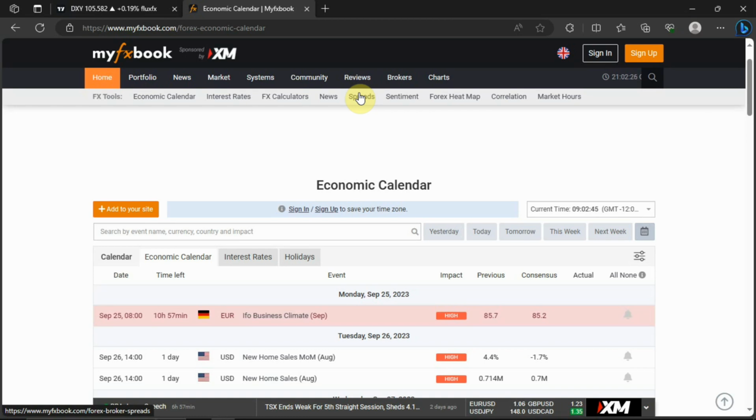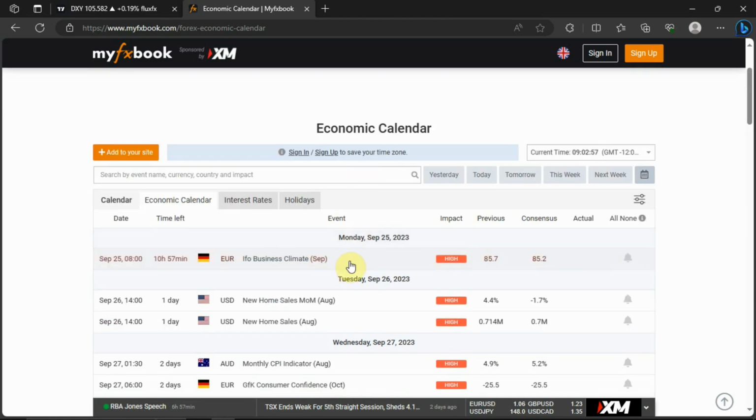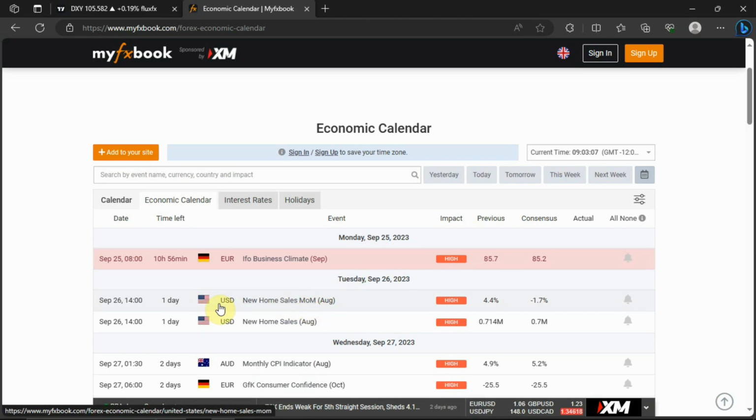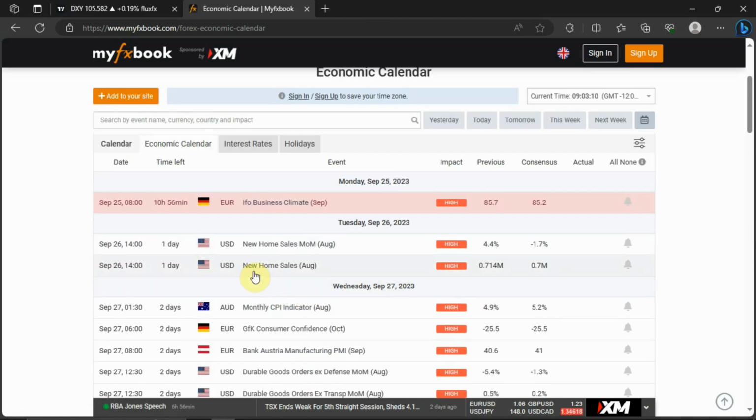So just as we normally do here, before we start with the charts, we go into the economic news calendar to see what the news is that is up for us so far as the new week is concerned. And so on Monday, September 25th, 2023, we have the Ifo business climate for Germany. That is a high impact news. Tuesday, we have new home sales month over month for the month of August for USD. We have new home sales for the month of August for USD.